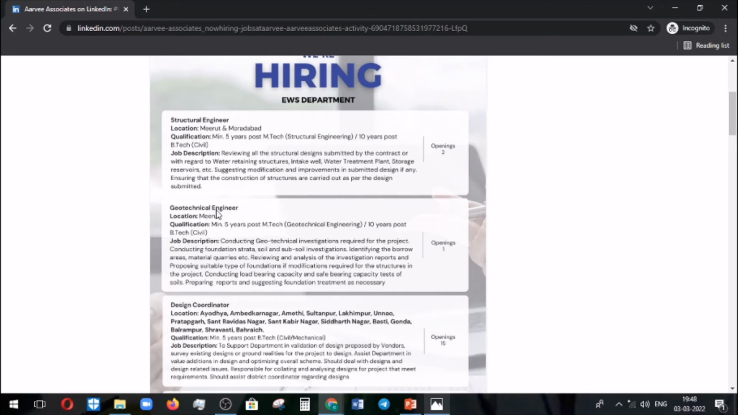We move on to the second post, geotechnical engineer. Here also, same as the previous one: if you have done postgraduate, then you require 5 years of experience, and if you have only completed undergraduate in civil, you require 10 years of experience. And what is the job description? They have mentioned that you are going to carry out investigation and subsoil data testing, reviewing and analyzing, and making reports. These are the works you are going to carry out. For this, currently one vacancy is available.